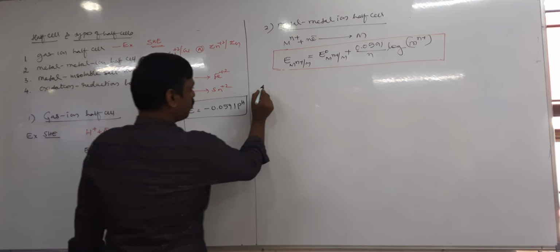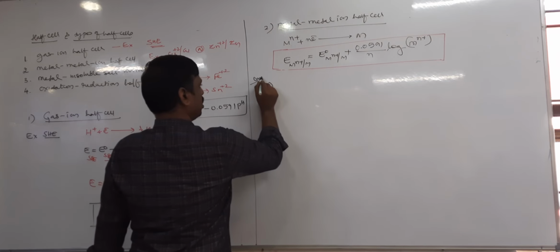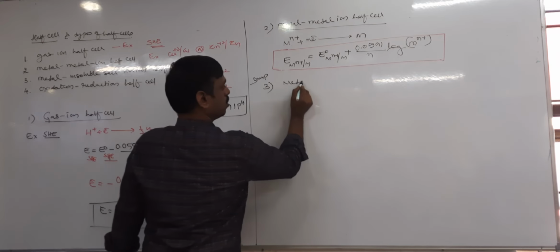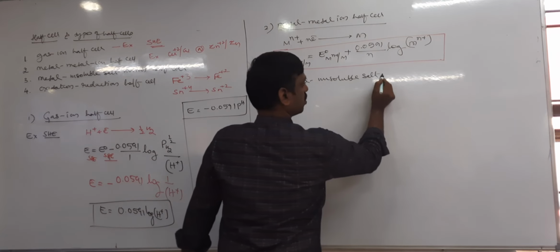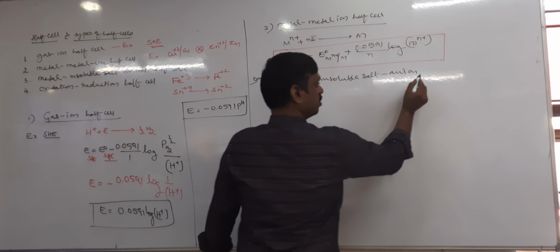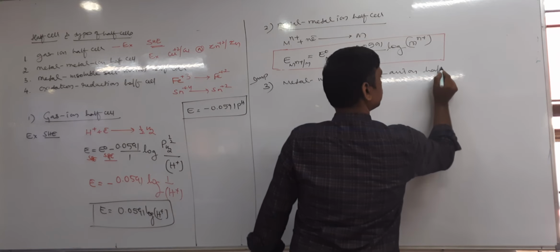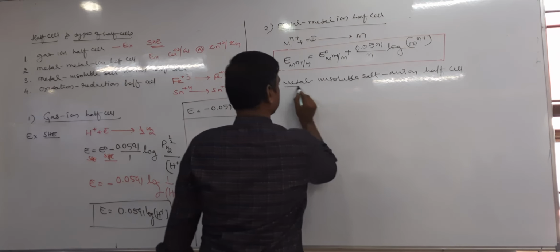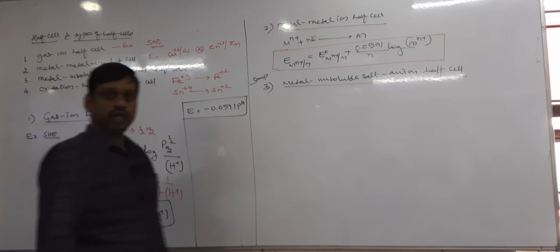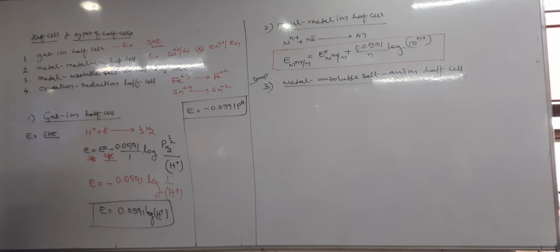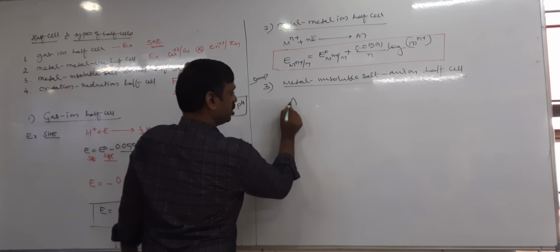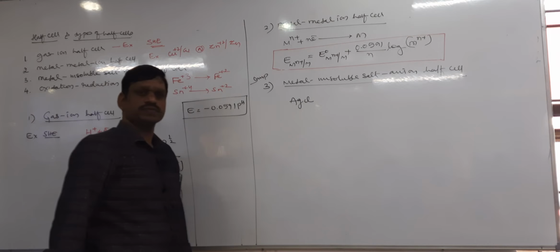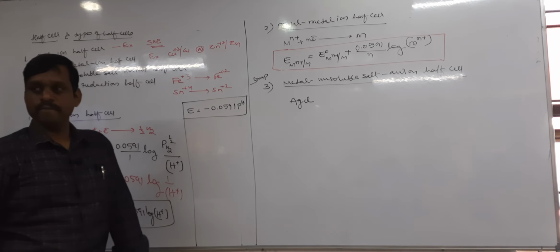Okay, only difference is this we have not studied. Metal insoluble salt and anion half cell. So there is a metal and insoluble salt will be there and anion will be there. So the best example for this is AgCl. AgCl is insoluble, or you call sparingly soluble, right?